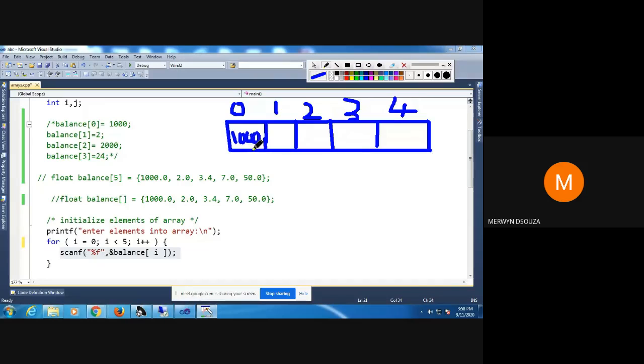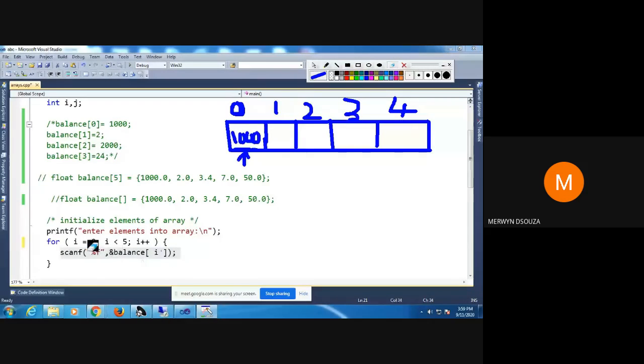So that will be stored in index 0. Why will it get stored here? Because the i value here gets replaced with 0. So balance of 0 means which location? Means this array location. So whatever you enter will go here. Getting it? Any doubts? Anyone has any doubts why 1000 is going here? Okay, I think no one is asking questions, so you are understanding.